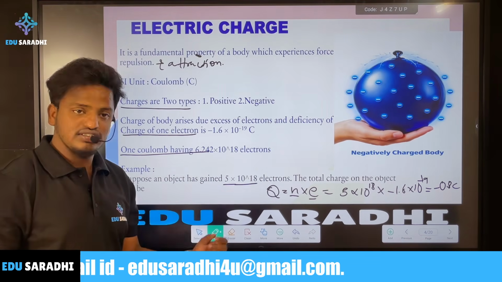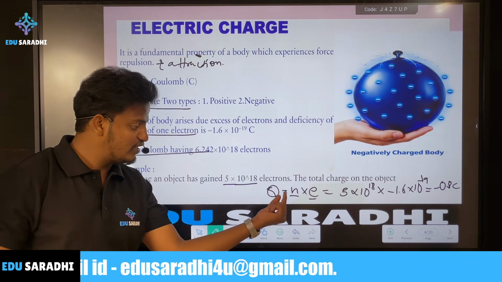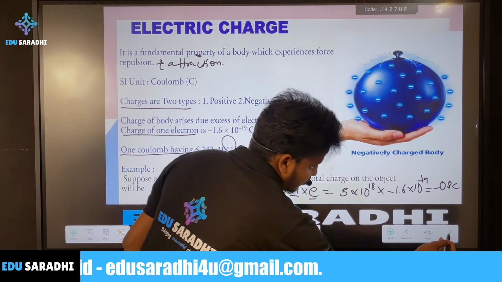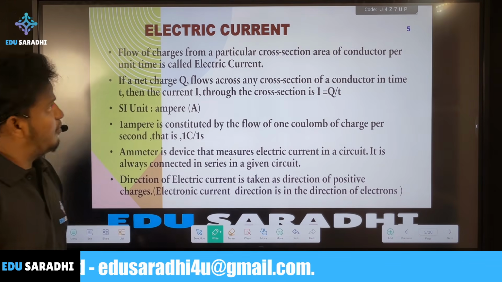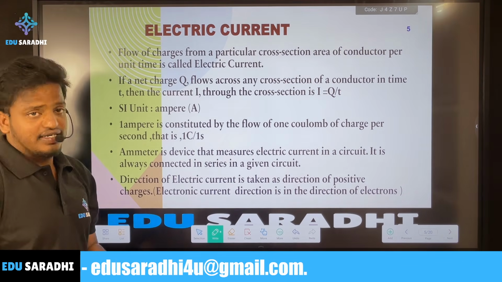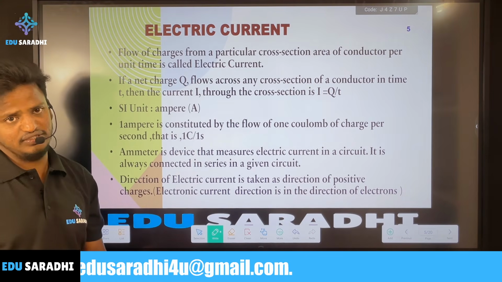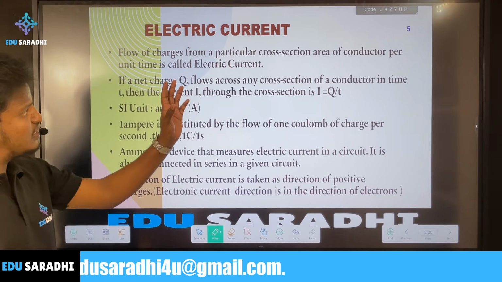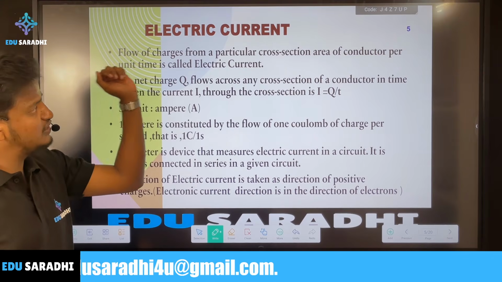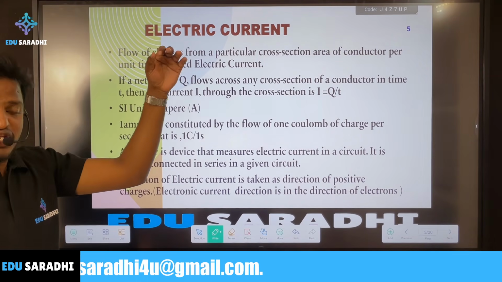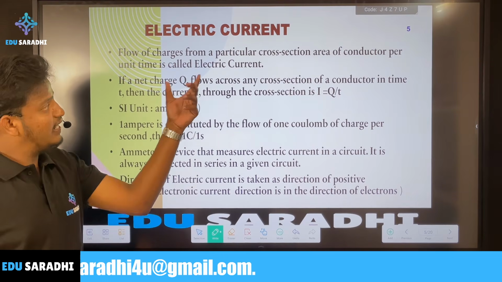When you are getting these values, you have to calculate the total charge on the body. Now we'll go to the next very important concept, that is the electric current. When we talk about the electric current, what does this mean? That means there is a flow of charges through a particular cross section of area of a conductor in unit time. That is electric current.